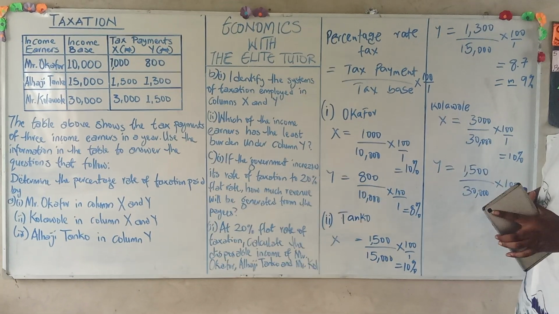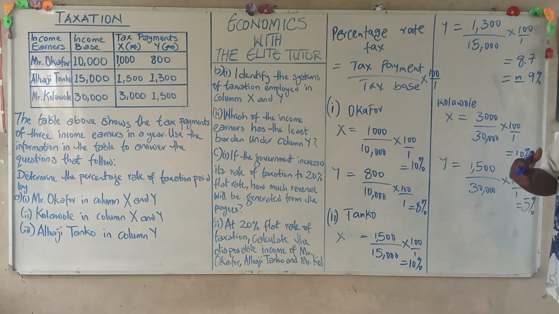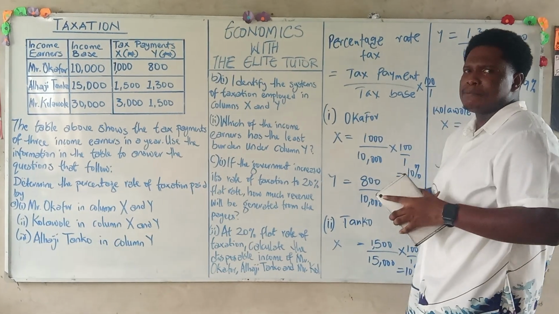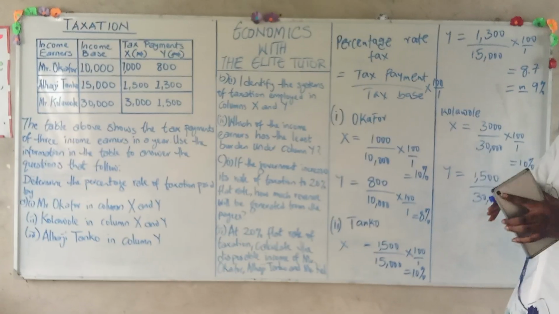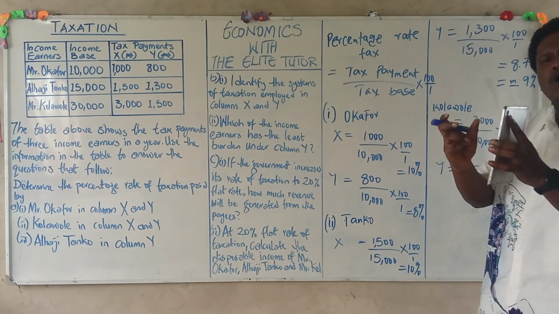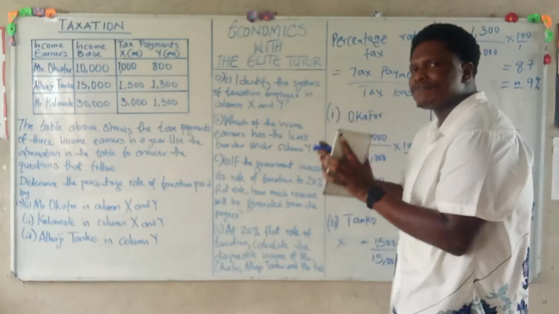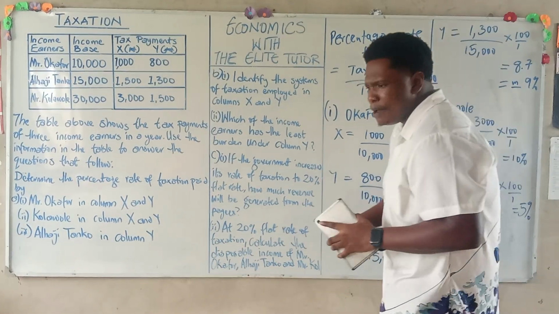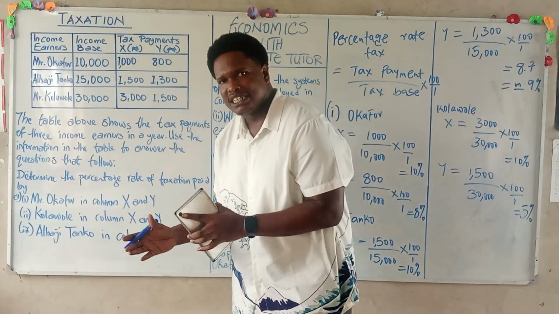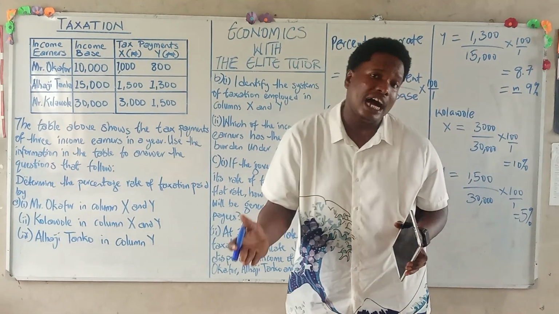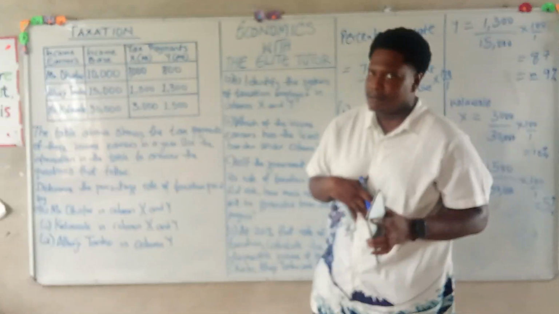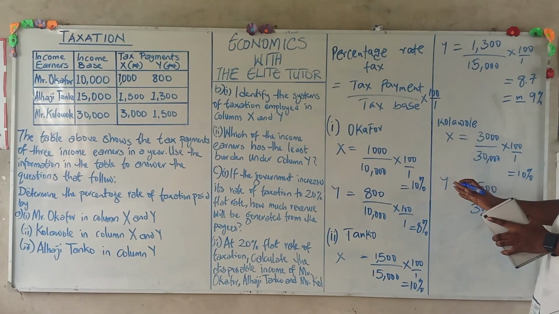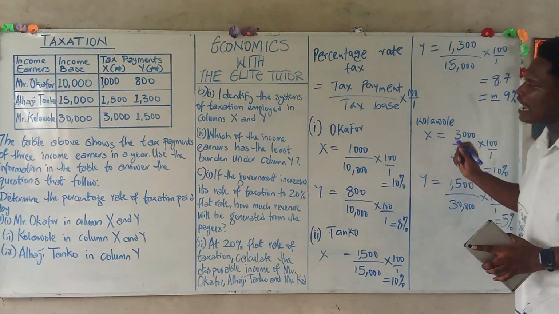When we say burden of tax, we are simply looking at who pays the final tax. We're talking about the burden of tax, where the final tax rests. And that can be seen under the concept of incidence of tax. When we talk about incidence of tax, we are looking at where the burden of tax finally rests. Does it rest on the producer or does it rest on the consumer? So from our calculation, we can see that Mr. Kolawole under column Y is paying 5%.